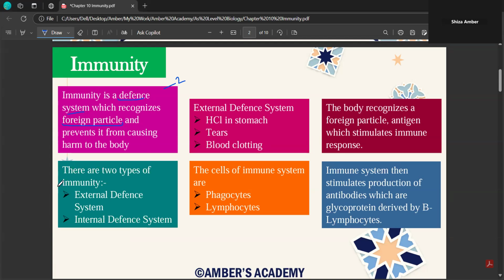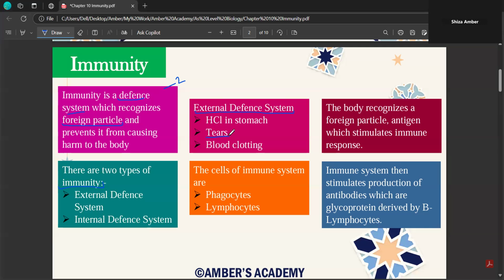Then there are two types of immunity. Number one is your external defense system, and number two is your internal defense system. So, what exactly is meant by external defense and internal defense? We'll study it in depth. Starting off with the external defense system, it's very basic that you have hydrochloric acid in your stomach, then you have tears in your eyes.